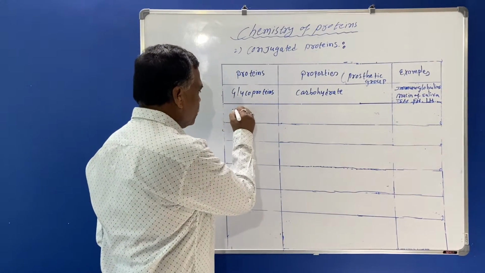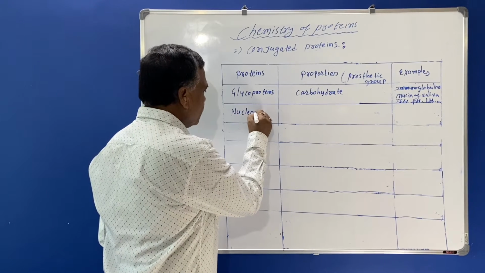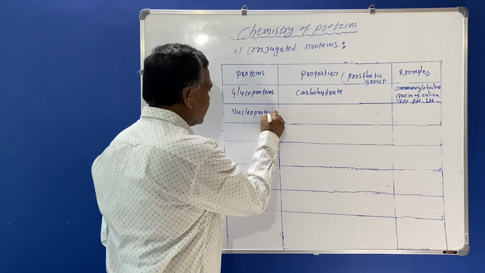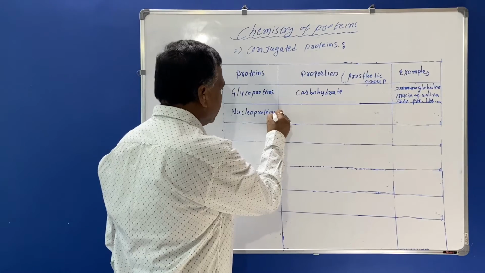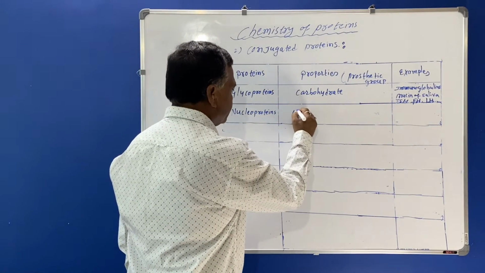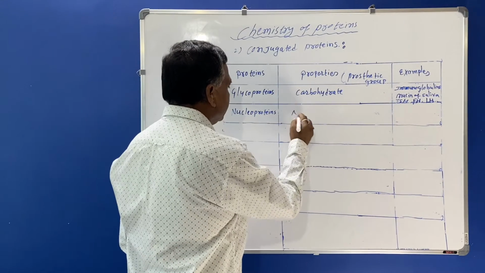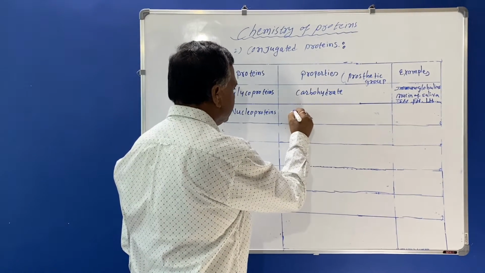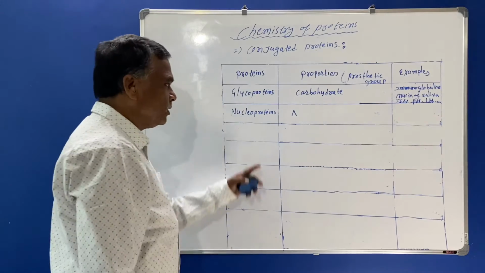Second, we will see nucleoproteins. These are the conjugated proteins. What will the prosthetic group be here?